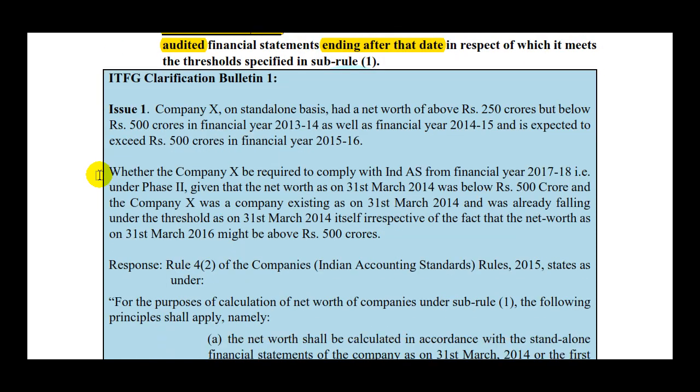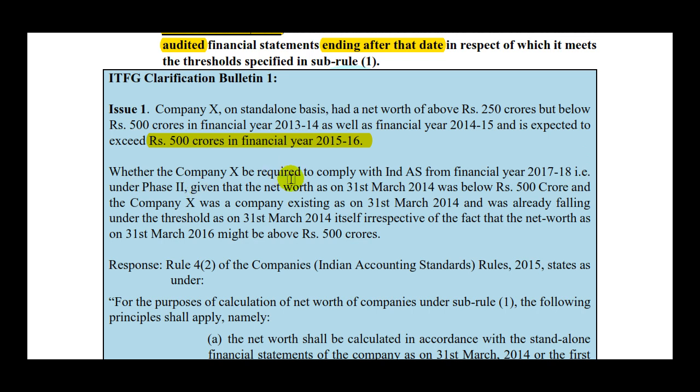Now there is an ITFG Clarification Bulletin 1, issue 1, which said that, let's take the example, company X on the standalone basis had a net worth of above rupees 250 crores but below 500 crores in financial year 2013-14 as well as for 14-15, and is expected to exceed rupees 500 crores in 15-16. Whether the company X is required to comply with Ind AS from financial year 17-18, that is under phase 2.